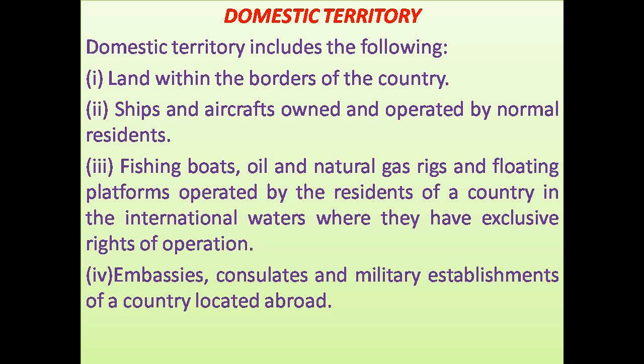For example, an Indian ship in a harbor in London is India's domestic territory. An Indian aircraft in Dubai airport is actually India's domestic territory. So ships and aircrafts, even fishing boats owned and operated by normal residents of India will come under India's domestic territory.